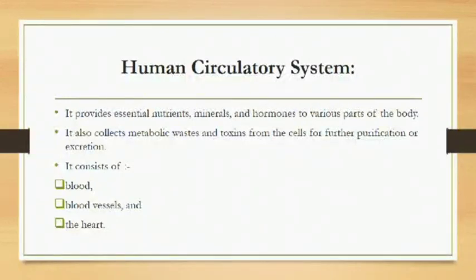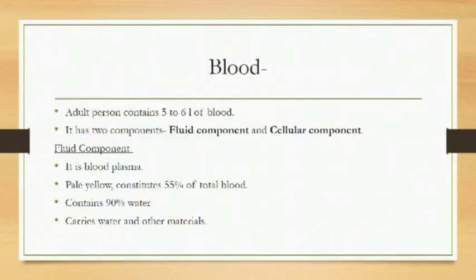So our circulatory system consists of blood, then blood vessels and heart. Blood flows through a network of tubes called blood vessels, and blood is pumped to every part of the body by the heart. We must know the quantity of blood present in a healthy human being. It is 5 to 6 liters.